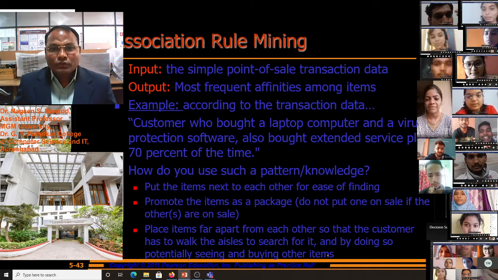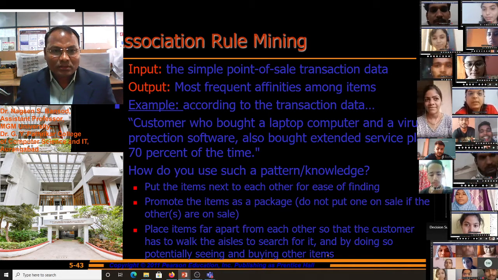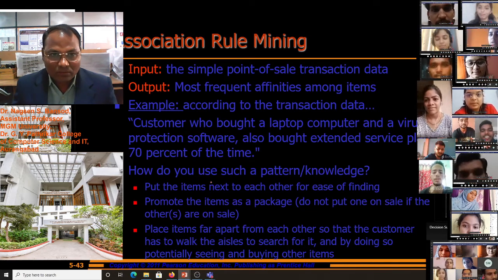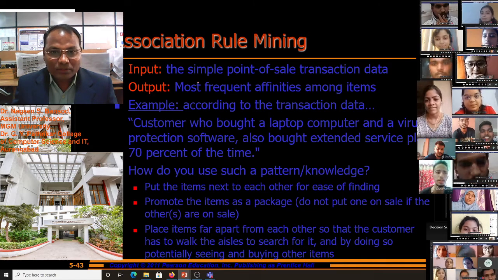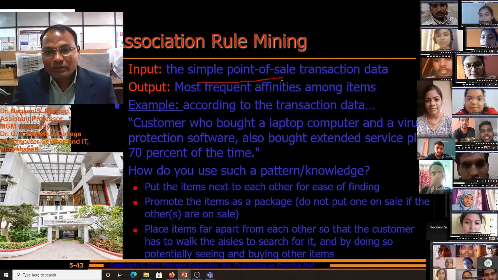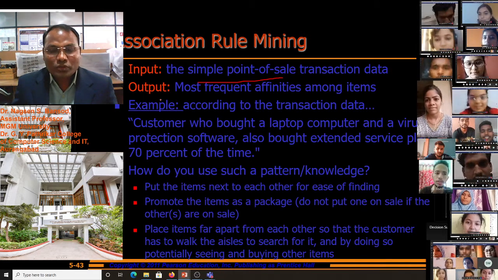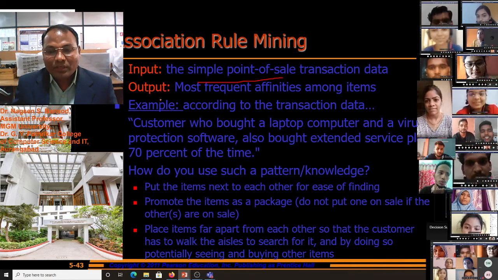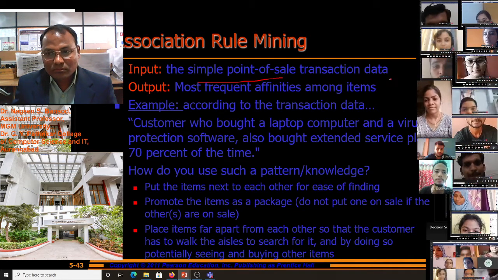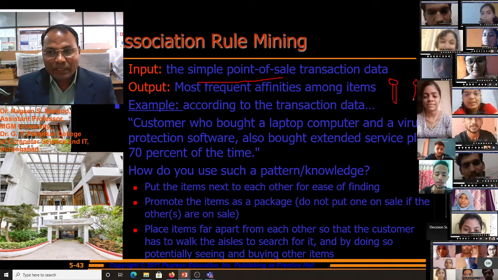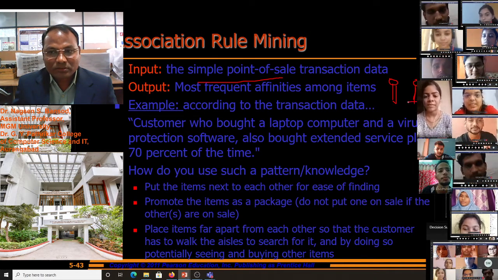Now, association rule mining's input is simple point of sales transactions data, and the output is the most frequent affinities among the items, meaning the relation between the items and the transactions.